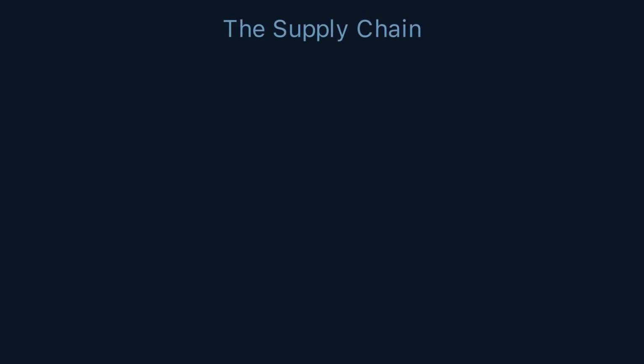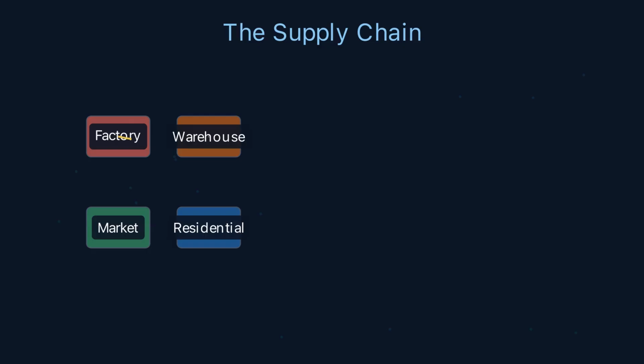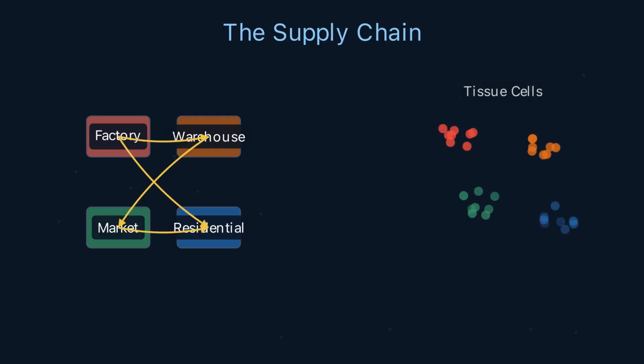Every city runs on supply chains. Factories send steel to warehouses. Warehouses ship goods to markets. Residential areas send workers to factories. These supply routes connect different districts into a functioning economy.